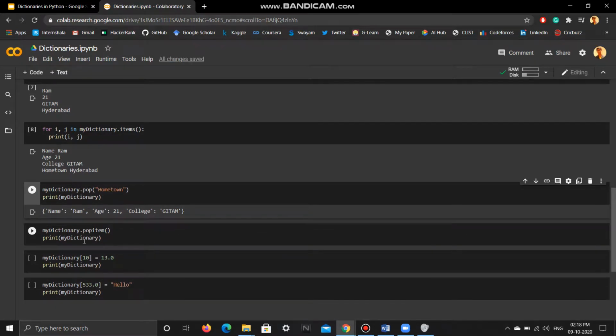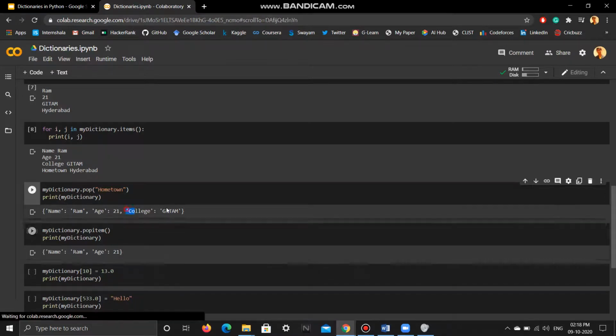Now another method is my dictionary.popitem. What this popitem will do is it will delete the last item in that particular dictionary. So the last item will be deleted. You need not pass any arguments to this, it will automatically delete the last element. Now let us print this, and there you can see I had college here. Now the last element, that is college, has been deleted.